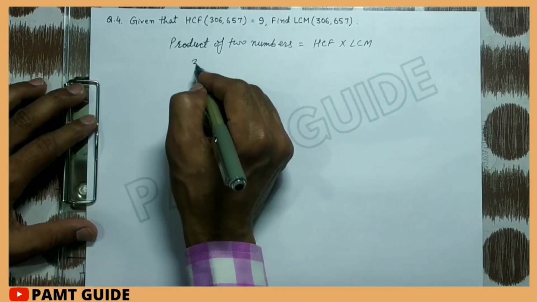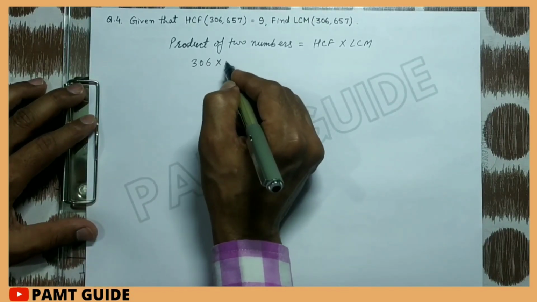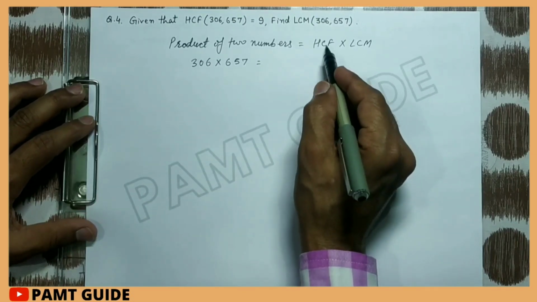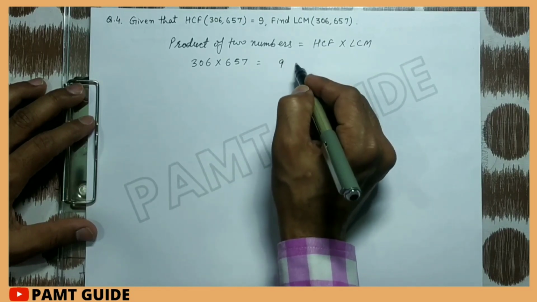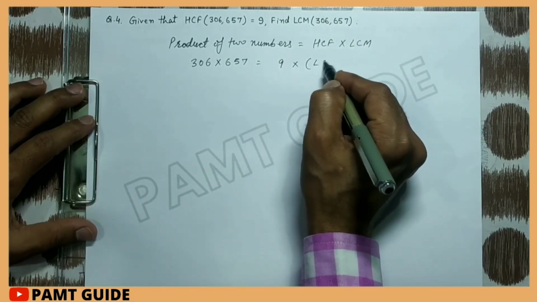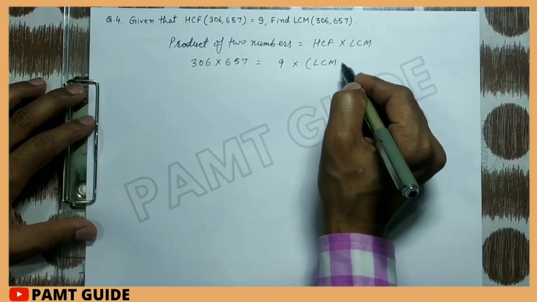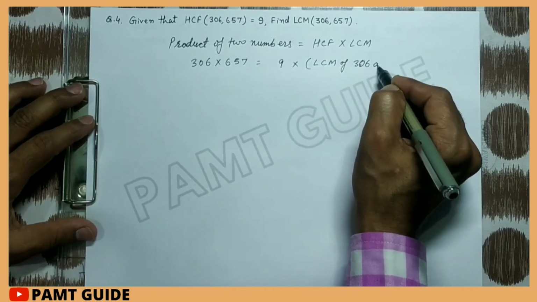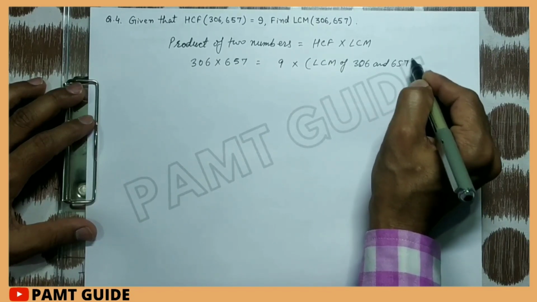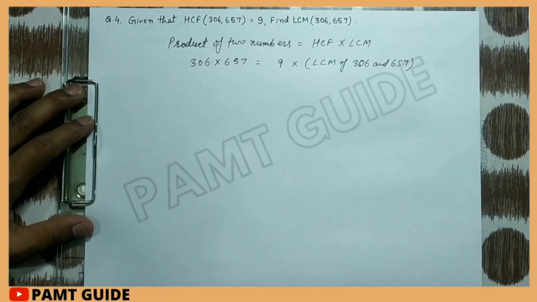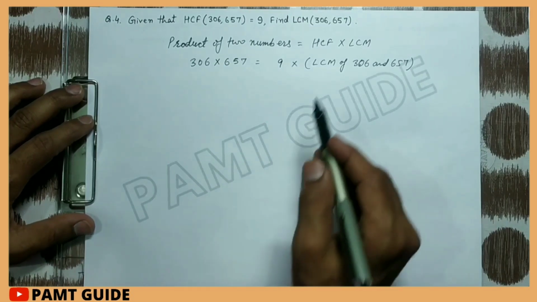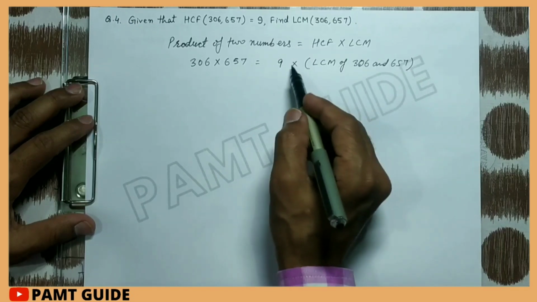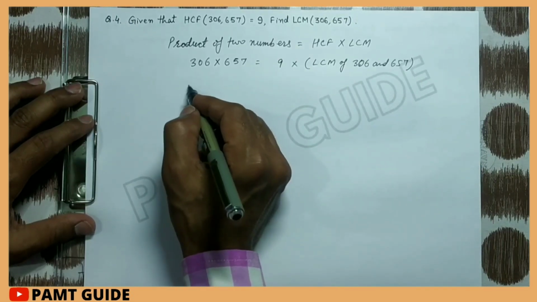So the number is 306 multiplied by 657, and HCF is 9 multiplied by LCM of 306 and 657. So we have to find the LCM of 306 and 657.